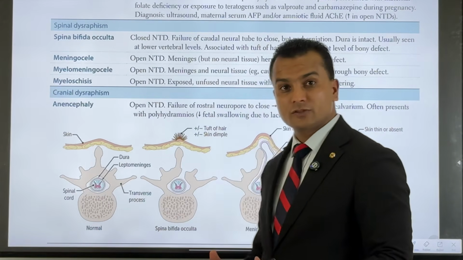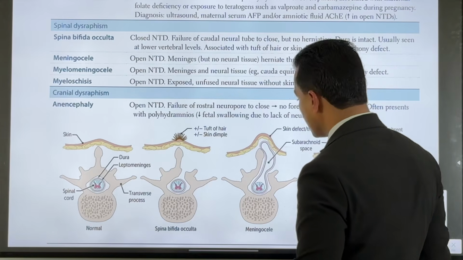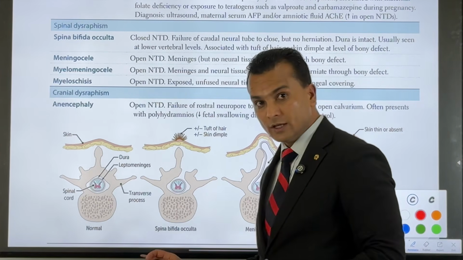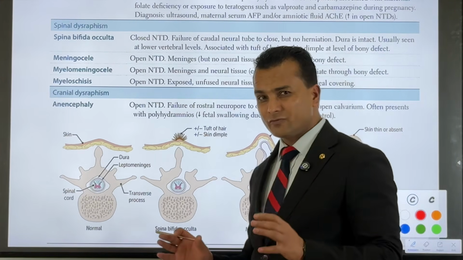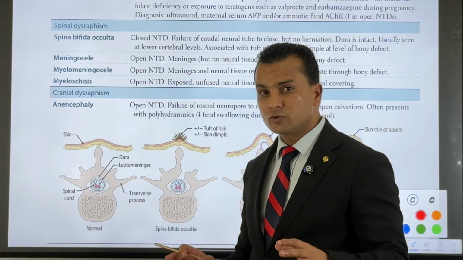Alright guys, let's discuss neural tube defects. One of the common neural tube defects is spina bifida occulta. Spina bifida occulta is a very common neural tube defect, but it is not a very severe one.